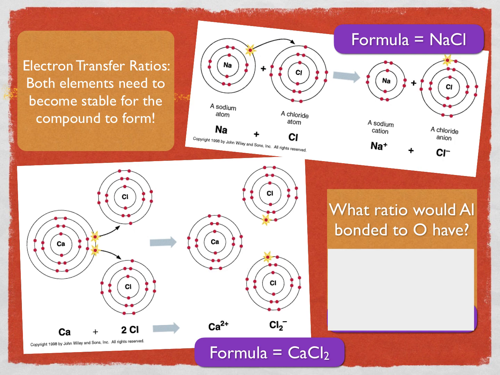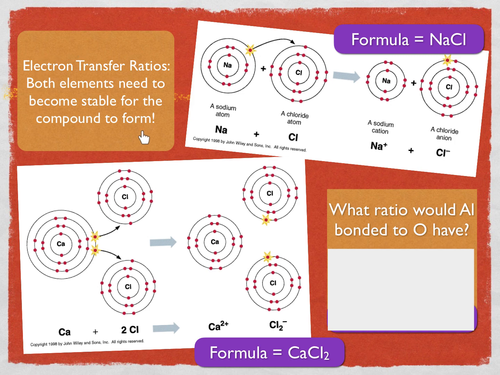But this doesn't always happen in a 1 electron lost and 1 electron gained sort of scenario. Sometimes an atom might have 2 electrons in its highest energy level. And by losing those 2 electrons, like in calcium's case, it would unlock an s2p6 electron configuration underneath. But the only thing available for that calcium is chlorine, which can only take 1 electron each. So it loses 1 electron to 1 chlorine and 1 electron to a different chlorine. And as a result, this combination of metal and nonmetal, or cation and anions, is a 2-to-1 ratio.